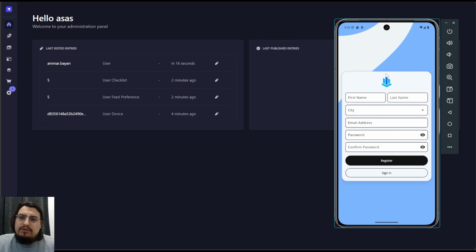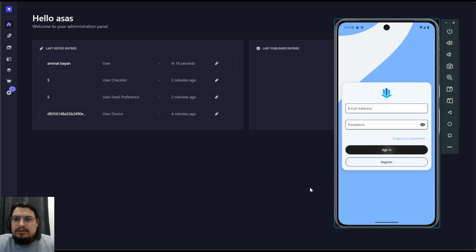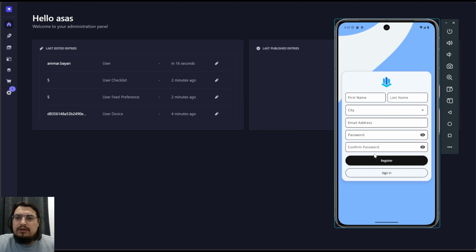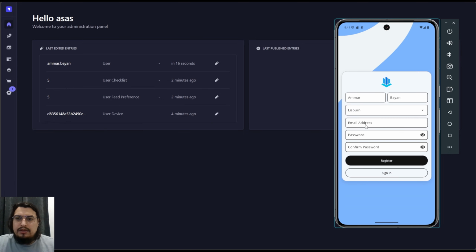And you get here to the first screen, which is registration. You can register here, or you can sign in, or reset if you forget your password as well. It's a foolproof sign-in system. Now let's create one by the name Ammar Bayan. And let's add the city I'm living in. Let's say Lisbon for now, and add my email.